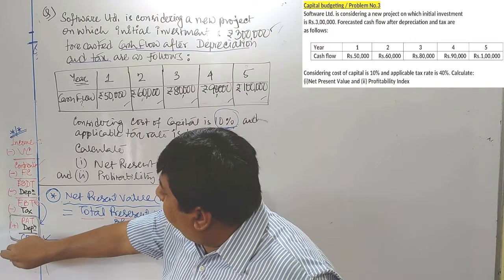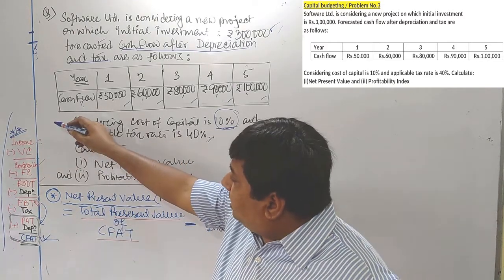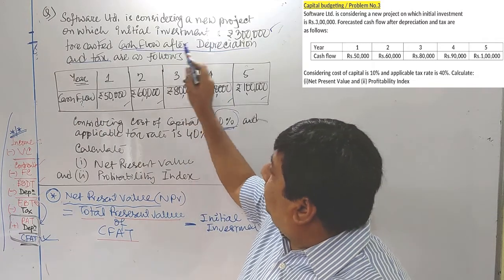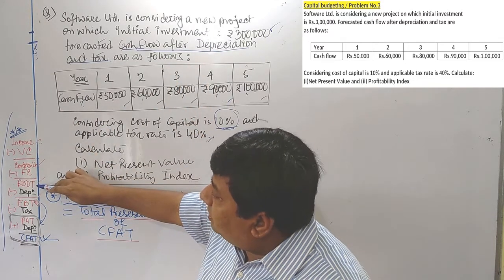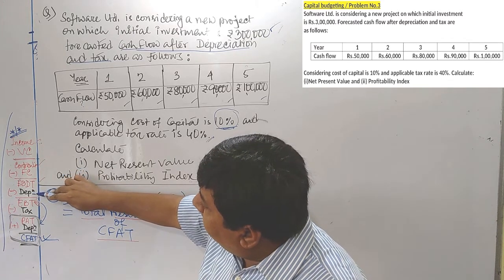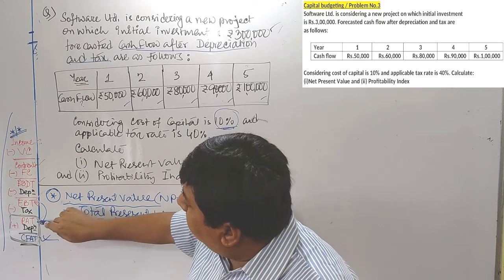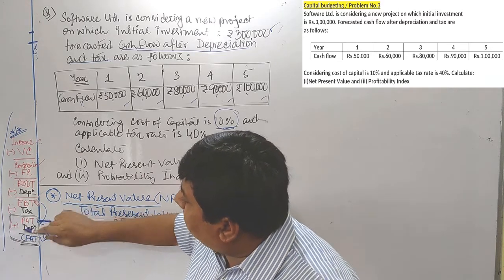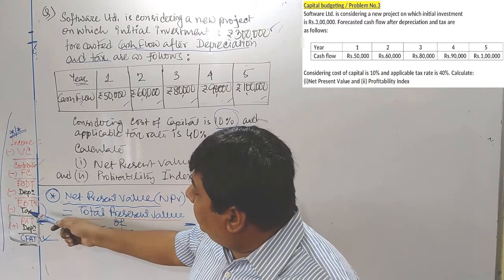That means you have to look again at the income statement. If you look at that income statement, this is earning before depreciation and tax, after depreciation, after tax. That means here it is provided as PAT, because it is mentioned cash flow after depreciation and tax.